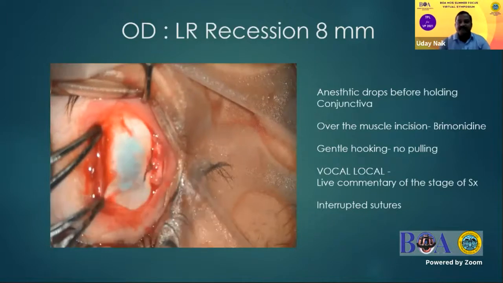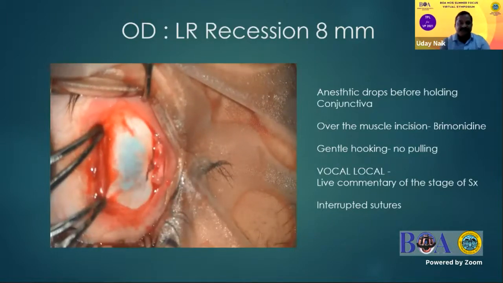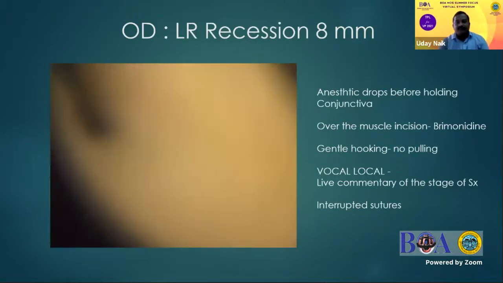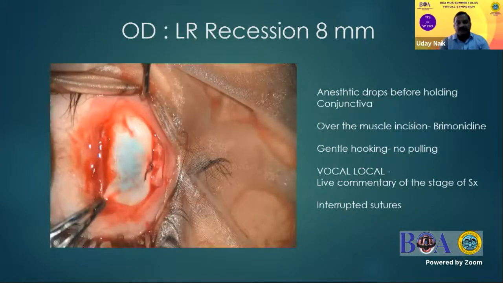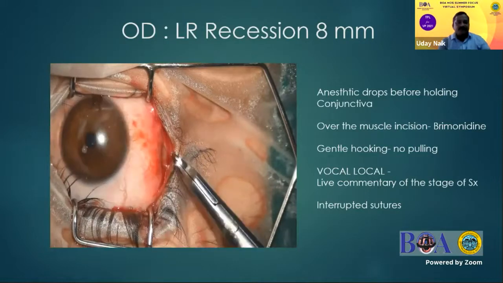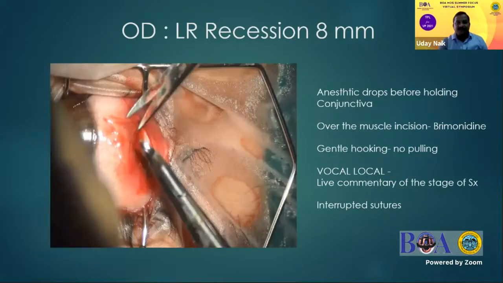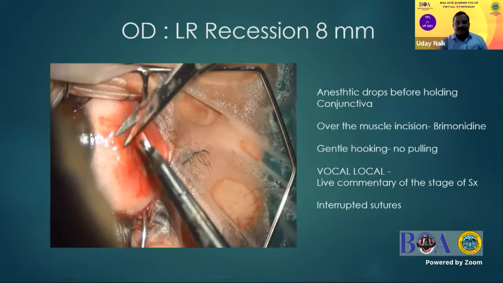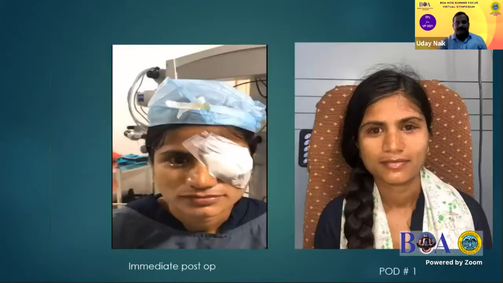After that, we close with interrupted suture. I feel that is better in topical anesthesia squint surgery, because we can put topical Paracaine drops before touching the conjunctiva and taking the sutures. So this is how it finishes the surgery. Now this is immediately after the surgery.